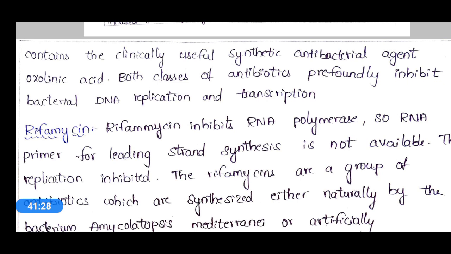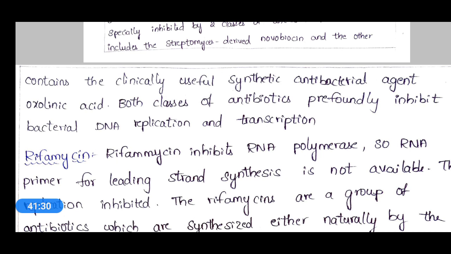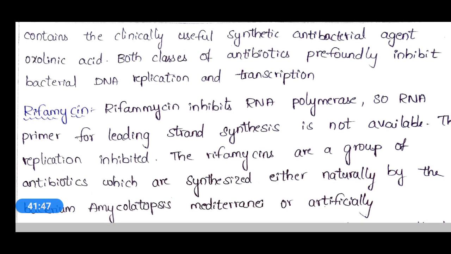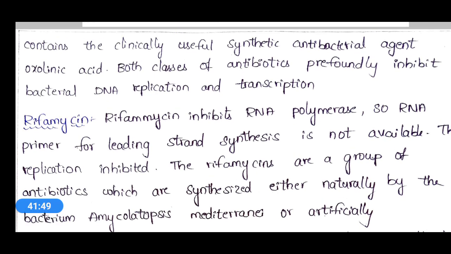That means novobiocin and oxolinic acid are components produced from Streptomyces, and these are also inhibiting replication and transcription. And the last one is rifamycin. This rifamycin is also an inhibitor of DNA replication, and it will inhibit RNA polymerase.